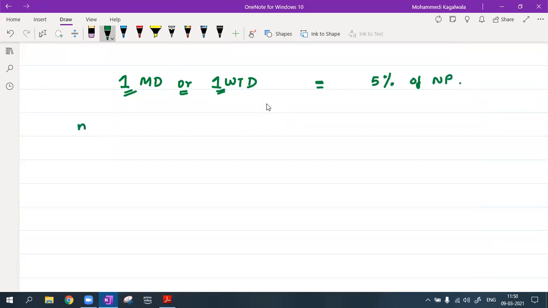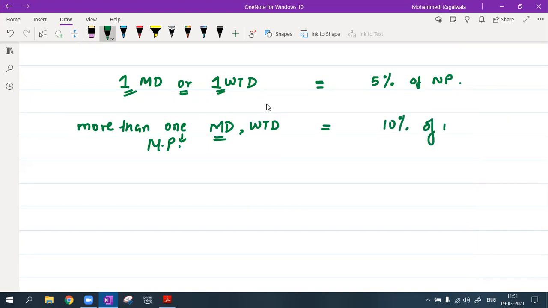Okay. But if there is more than one MD, there is always only one MD. More than one managerial personnel. So that means I have an MD also, I also have a whole-time director, etc. If there is more than one managerial personnel, then together to all of them it will be 10% of net profit.